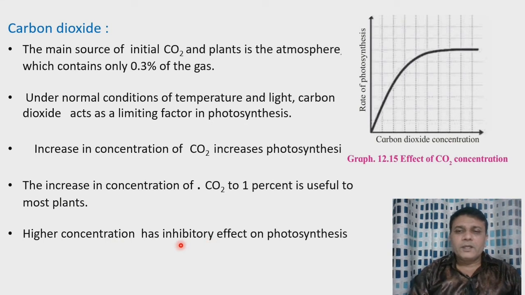Inhibitory means the rate of photosynthesis is slowed down or it may stop. So a higher concentration of carbon dioxide has an inhibitory effect on the rate of photosynthesis. In this graph we can see as the concentration of carbon dioxide increases, the photosynthesis also increases.